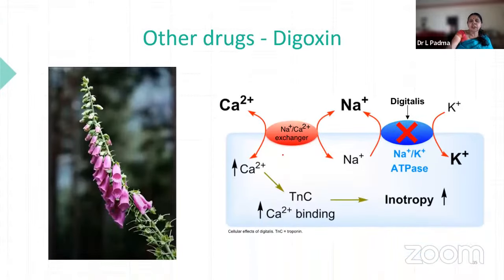So other drugs, digoxin, as I told you, will cause arrhythmias and will also be used to treat arrhythmias. How does it cause arrhythmias? Because of the sodium potassium ATPase pump, calcium entry is seen, but outward it is not seen. So there will be a lot of calcium intracellularly as well as from the sarcoplasmic reticulum, which increases the force of contraction and hence causes toxicity arrhythmias.